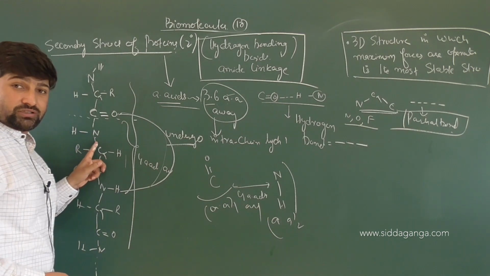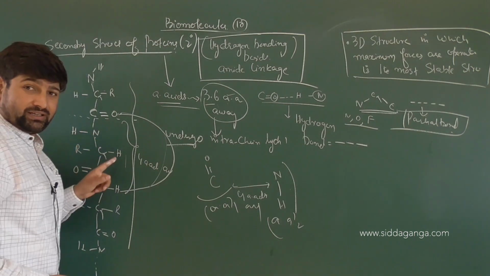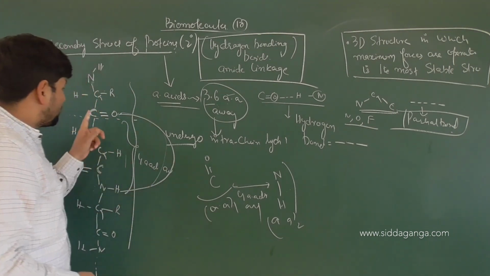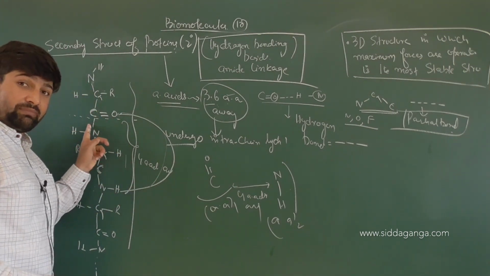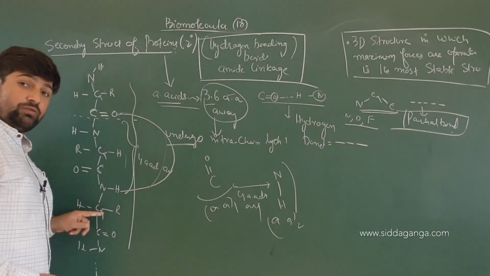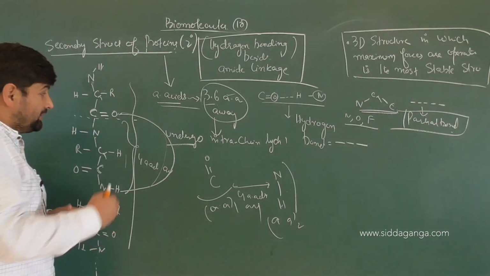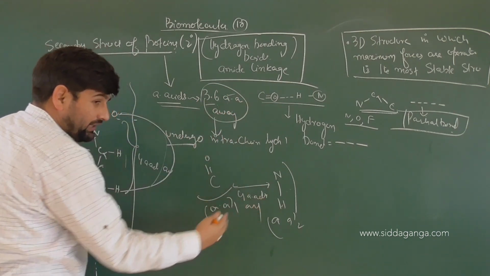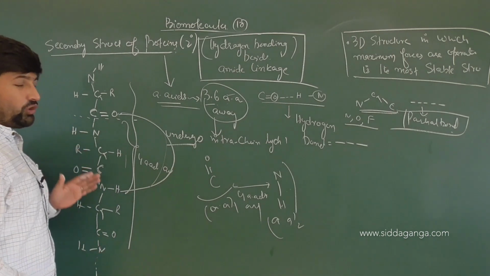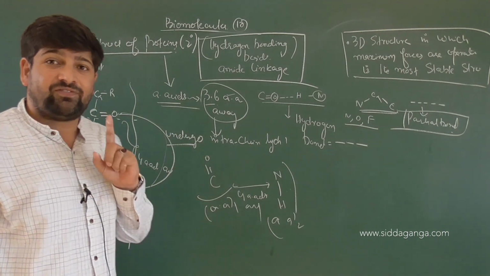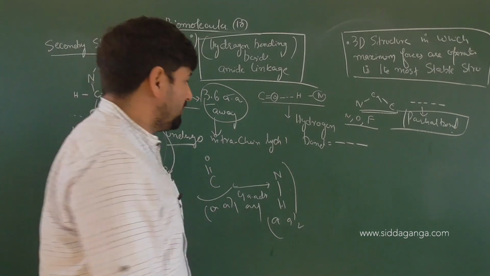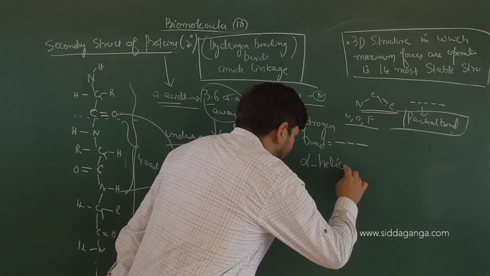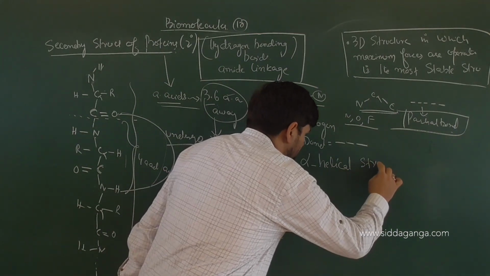That helical structure which is obtained by the hydrogen bonding between the carbonyl carbon of one amide linkage with the NH of another amide linkage, which are on an average 3.6 amino acids away, or we can say 4 amino acids away, results in the formation of the first functional secondary structure of a protein called the alpha helical structure.